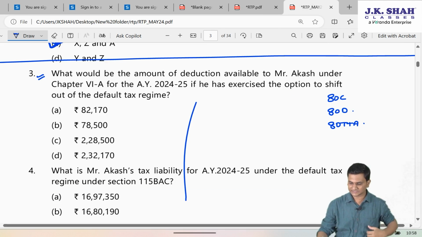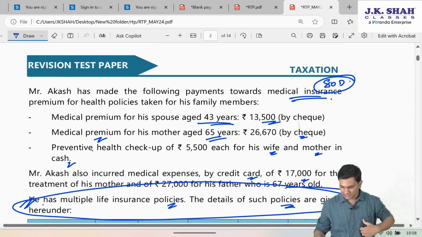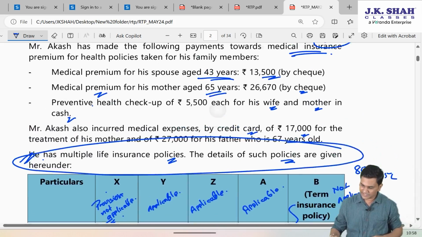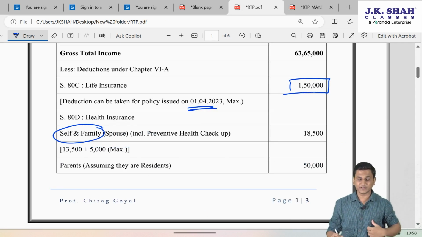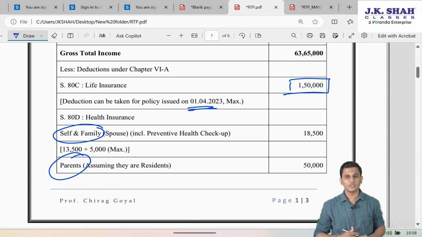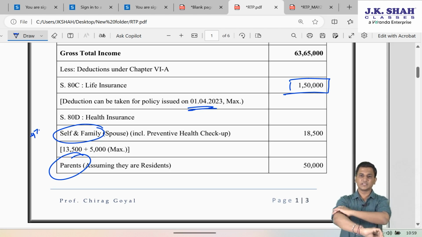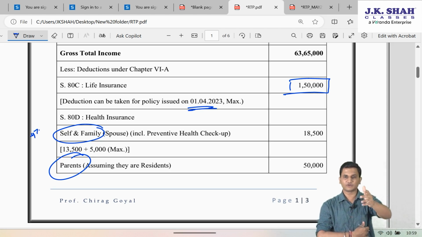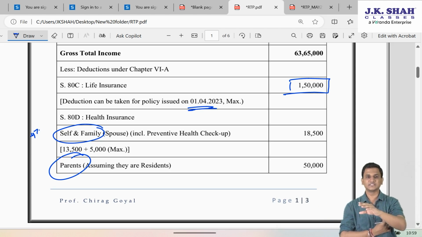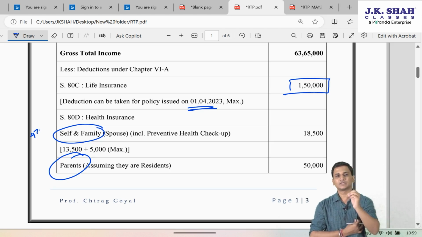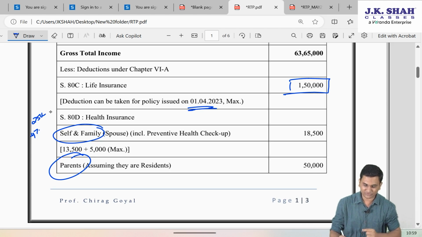Health insurance, friends, 80D deduction is separate for self and family, and it is separate for parents. Now, since he is aged 47 years, considering even the spouse to be near 47, 48 only, can I say nobody in self and family is a senior citizen? So, the maximum deduction for self and family, including preventive health checkup, is anyways 25,000.